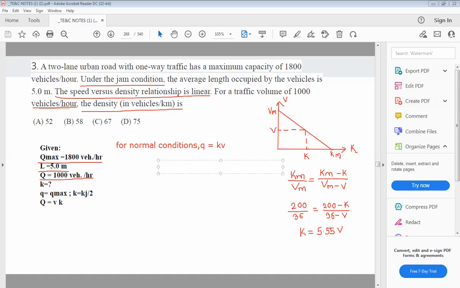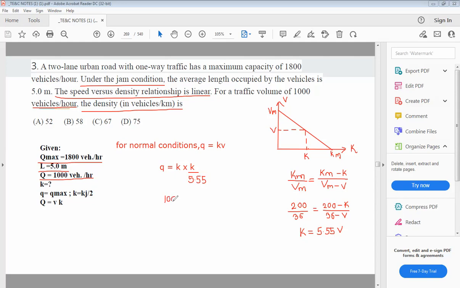So Q is equal to K into V. You can write K divided by 5.55. So from this you can calculate K.